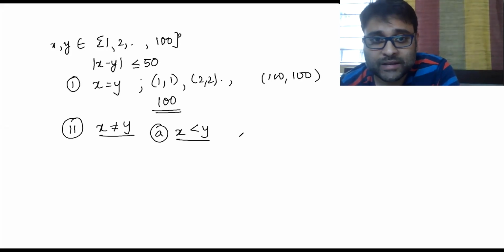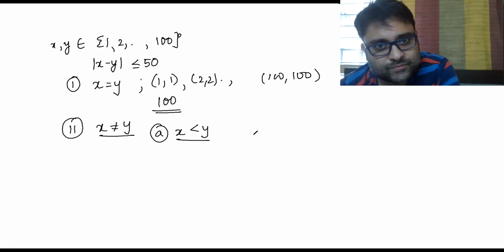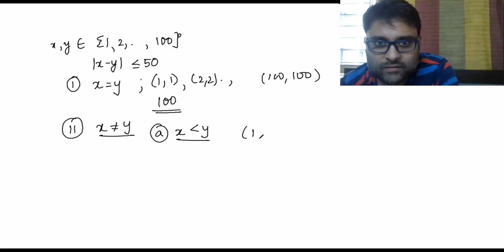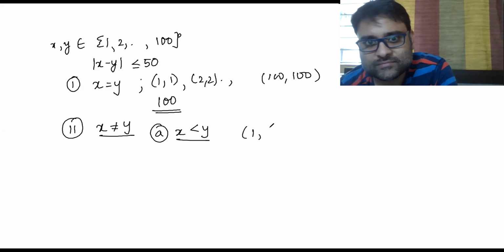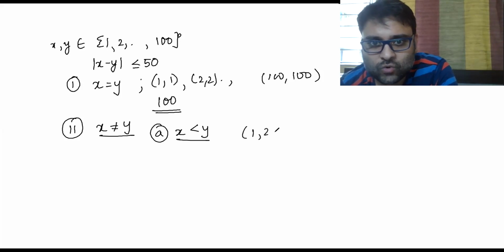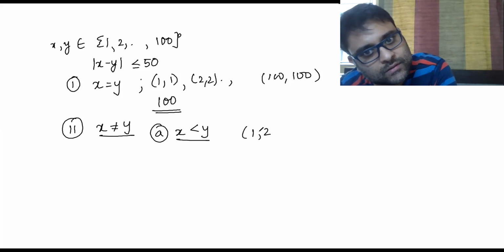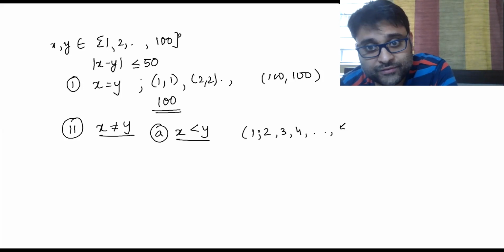So possible combinations are: 1 happens with 2, 1 will happen with 3, 4, up to 51.